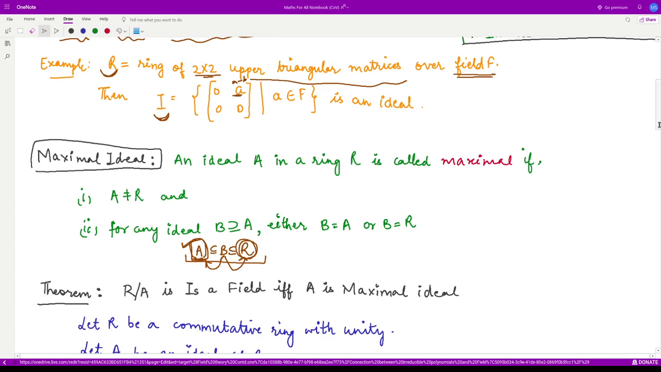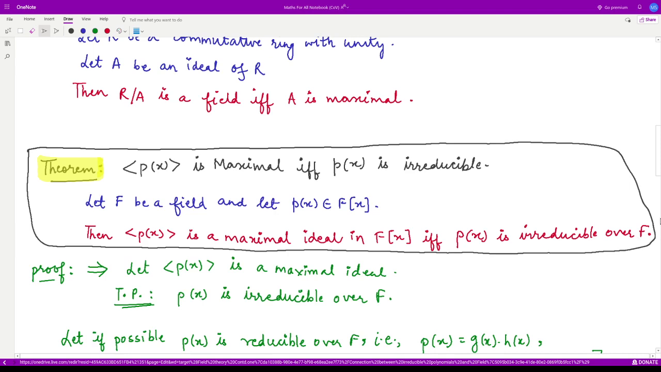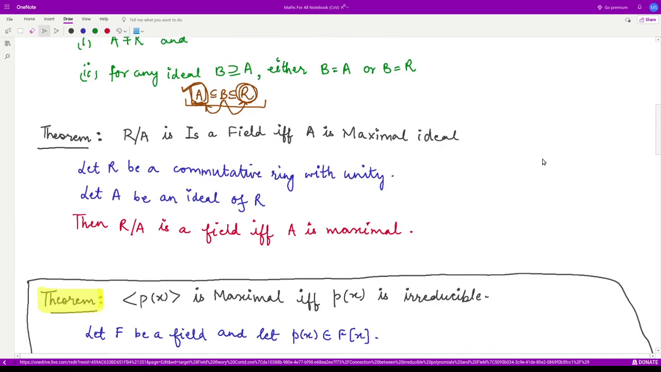Moreover, there is a result that the quotient ring R by A, where R is the ring and A is the ideal, is a field if and only if the given ideal A is the maximal ideal.